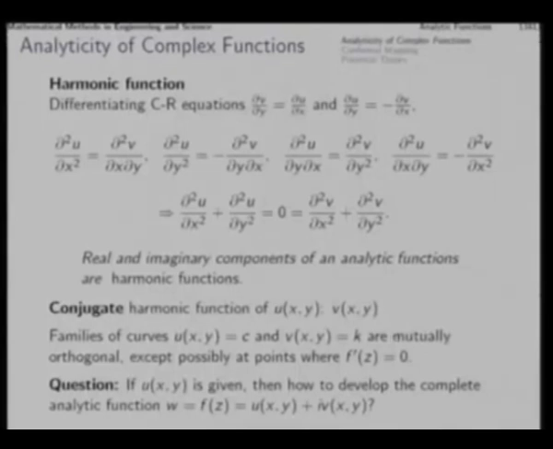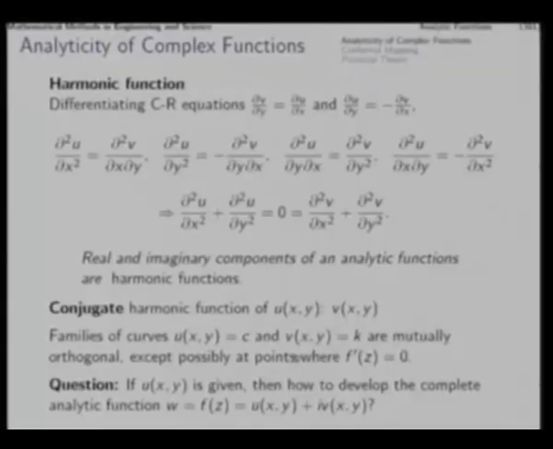Now, a very important question is: if u of x y is given, then how to develop the complete analytic function? This is actually an exercise, the basic work regarding which we did much earlier when we were studying first order differential equations.